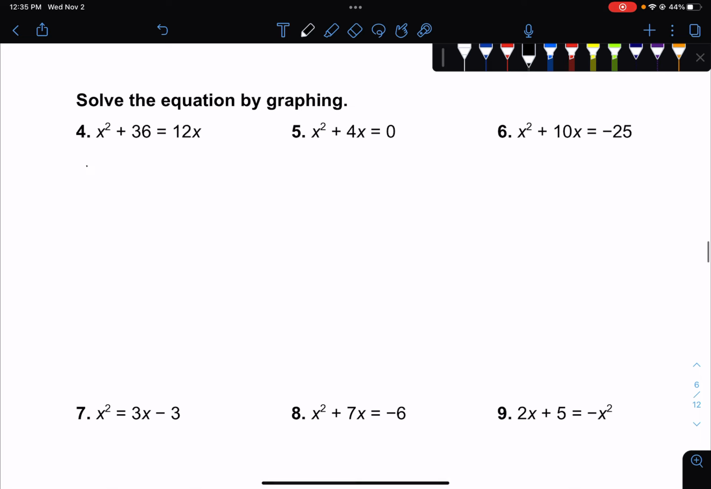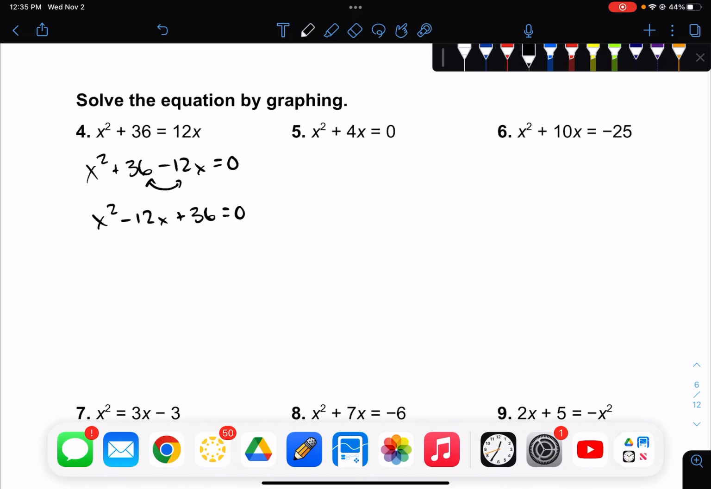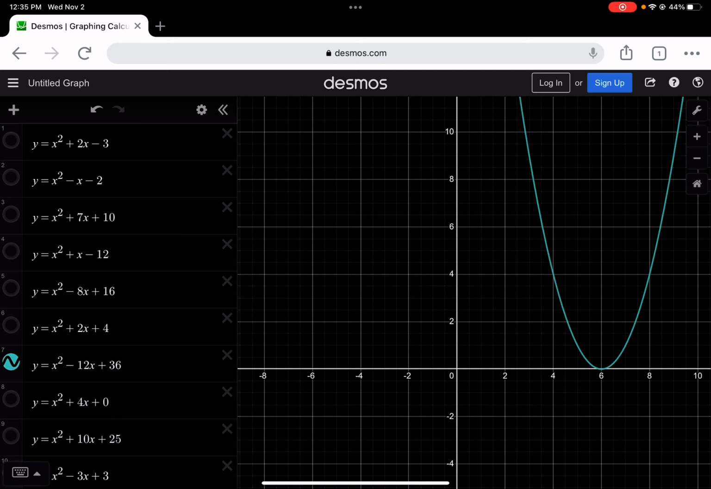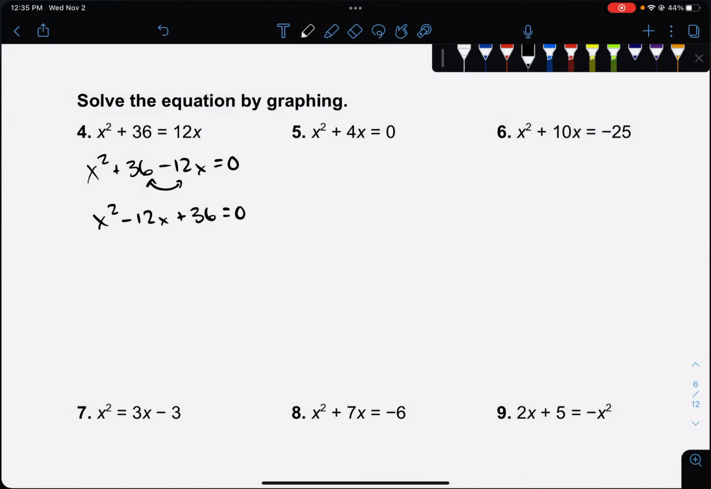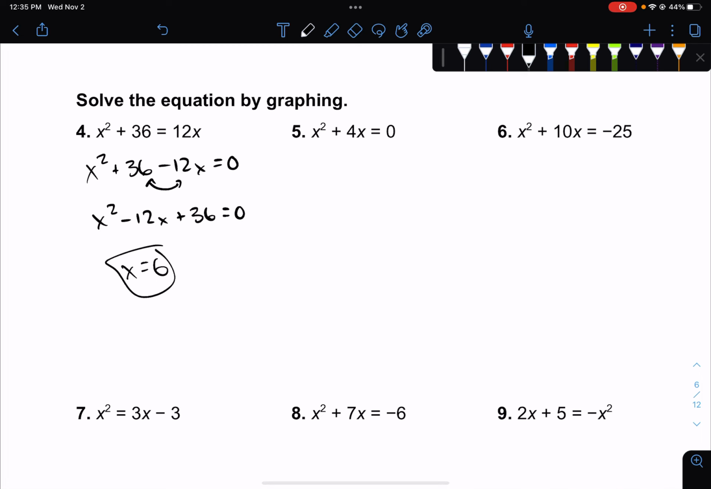All right, so for number 4, you should have had x squared plus 36 minus 12x equals 0. And these two, even though we really like to put the 12x first, it doesn't change the equation, but that's the proper way to write it. So I'm going to go ahead and switch those two spots. So x squared minus 12x plus 36, when I graph that one, I notice that the graph comes down and it only touches the x-axis at the point 6. So this one, my answer is x equals 6.